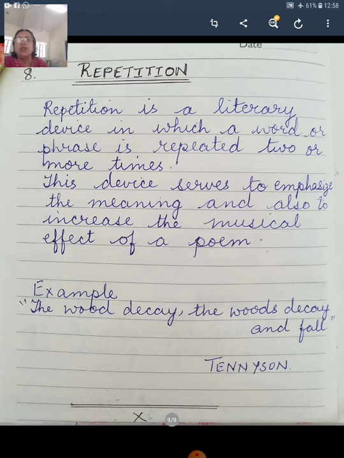So I hope, students, you will read all these figures of speech, which are going to be very useful for you even in all three classes, the first year, second year and the third year. And the moment you understand them, you will be able to understand poetry in a very easy manner. Thank you.